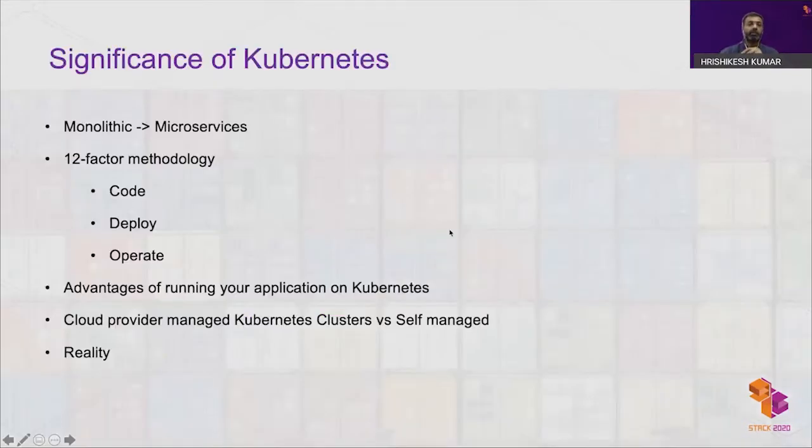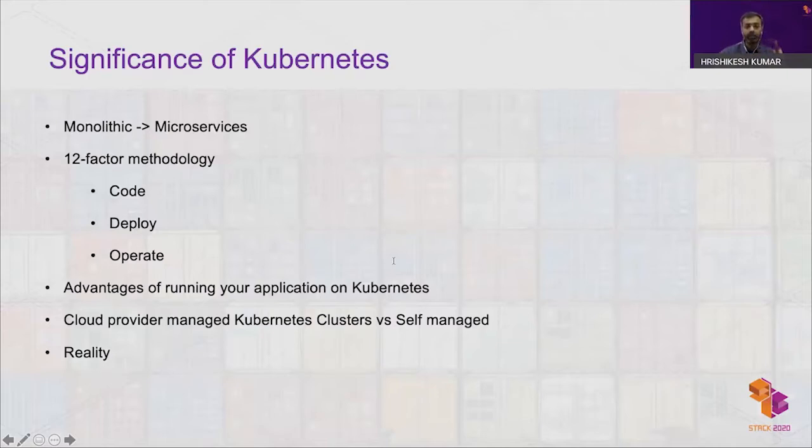Everybody knows the difficulties of monolithic applications. It's very difficult to evolve and maintain different parts of the application separately. So people are moving to microservices, but microservices have their own challenges. You have to manage multiple microservices and think about scheduling them. So the 12 factor methodology actually comes to the rescue. This is a set of best practices during coding, deployment, and operation. And Kubernetes supports the 12 factor methodology right out of the box.